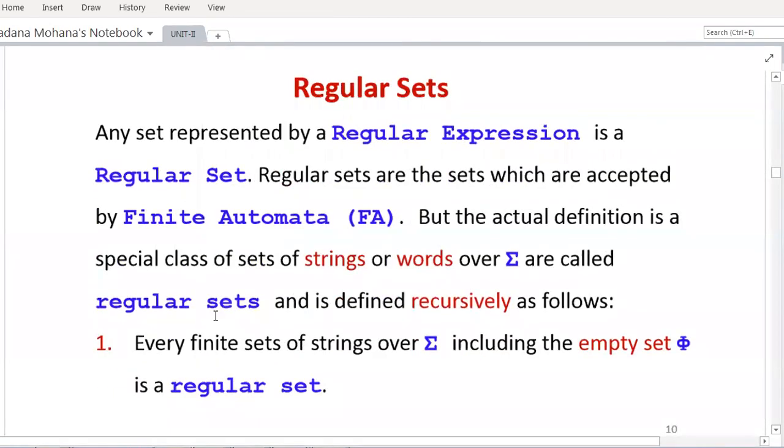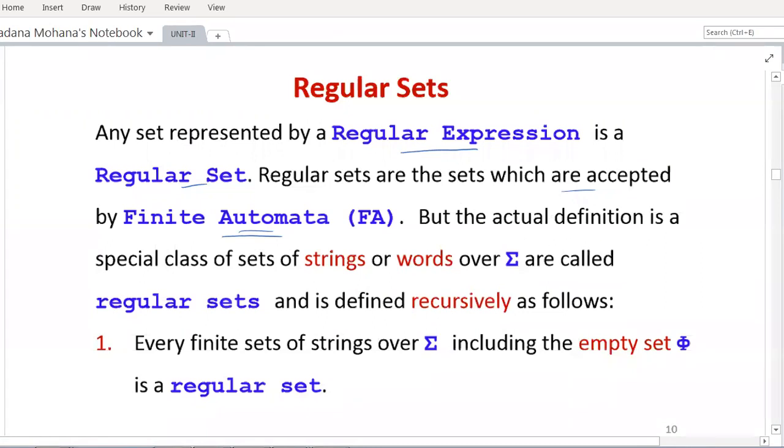Now, the next one is regular sets. So what is a regular set? Then we will see the difference between regular set and regular expressions. Any set that is represented by a regular expression. Sometimes the regular set is also called regular language. Any set that contains a regular expression is a regular set. Regular sets are the sets which are accepted by finite automata. So both regular expressions and regular sets are accepted by finite automata.